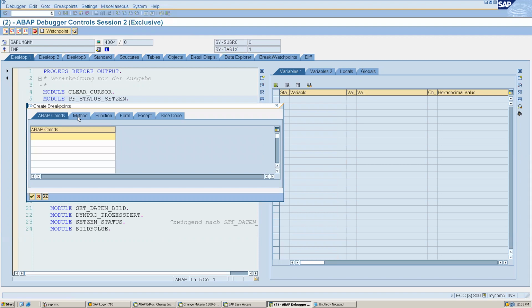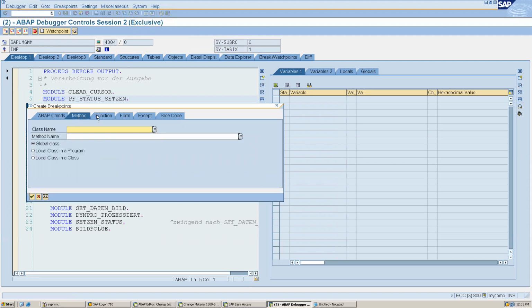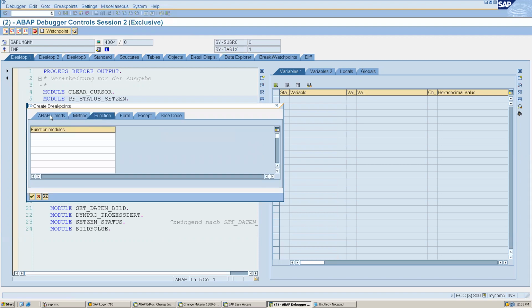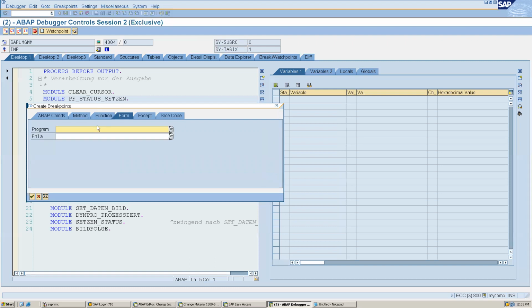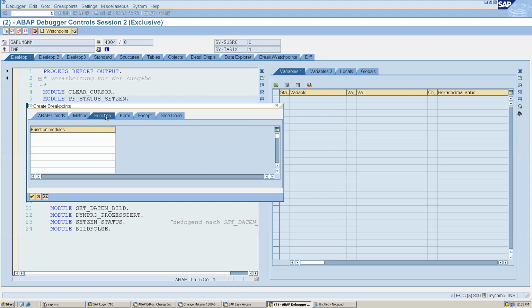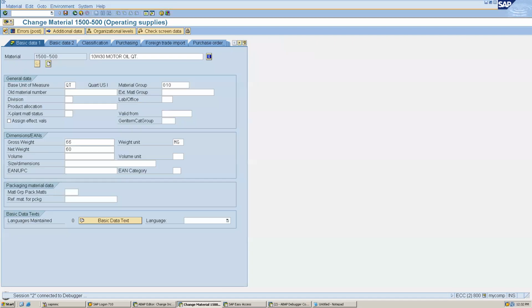Okay, and this is a very interesting thing. With the help of this, we can stop at any ABAP command, any function, any form perform. For example, if we have a program and perform, we can give it here. There are many things, and we can give the row number and include program name. But for example, I want to stop at a function. What is our function module name?